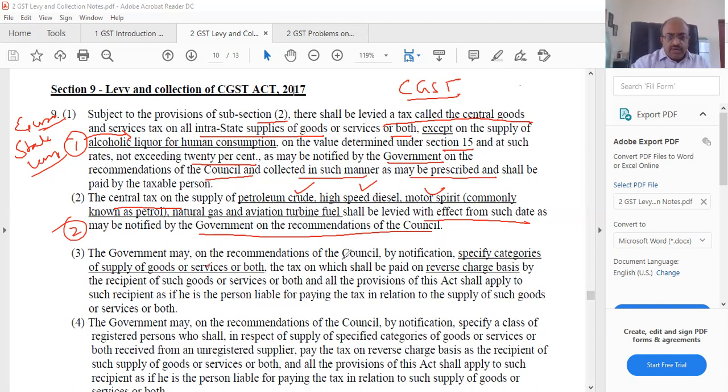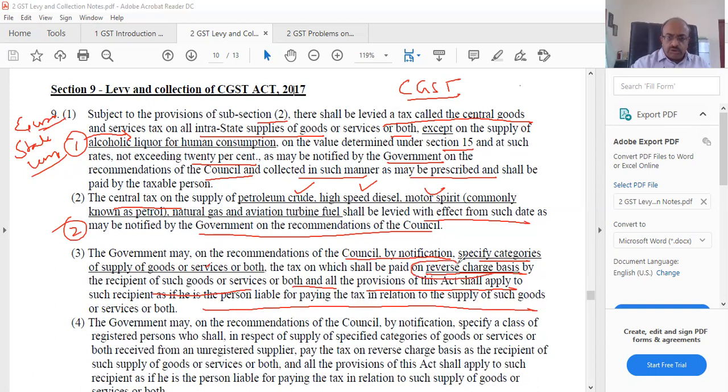The government may, on recommendation of the council, by notification, specify certain categories of supply of goods or services or both, the tax on which shall be paid on reverse charge basis by the recipient of such goods or services or both, and all the provisions of this act shall apply to such recipient as if he is the person liable for paying the tax in relation to such goods or services. What is reverse charge? I will explain later.